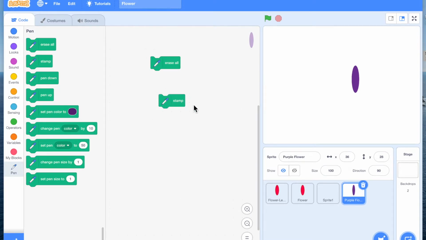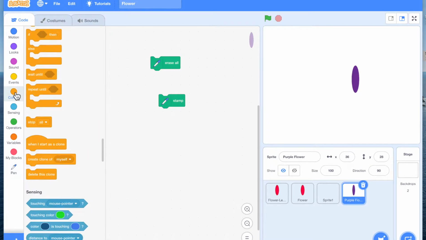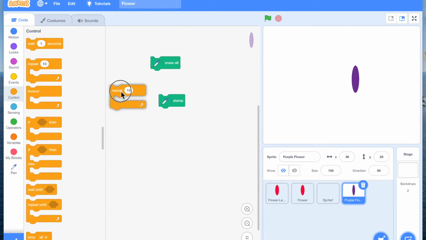What stamp does is just recreate the object, in this case this single petal. We'll use a loop which will create a circle. So I'm going to come to repeat and I'm going to stamp it.